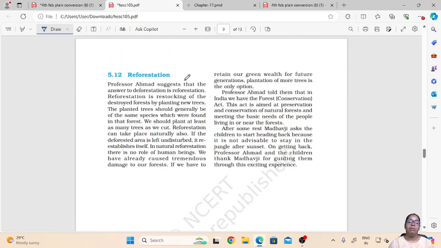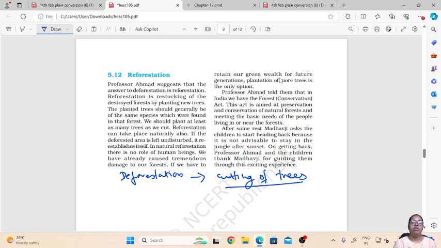Then what do you mean by reforestation? We know that cutting down of trees for various purposes is called deforestation. So what do you mean by reforestation?